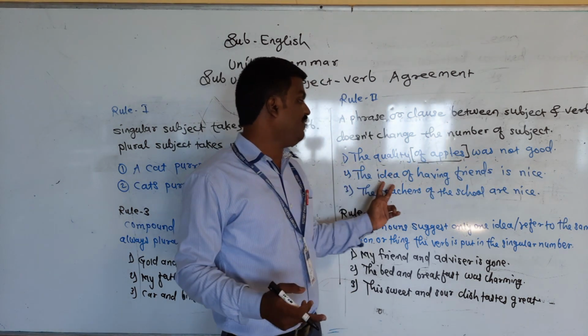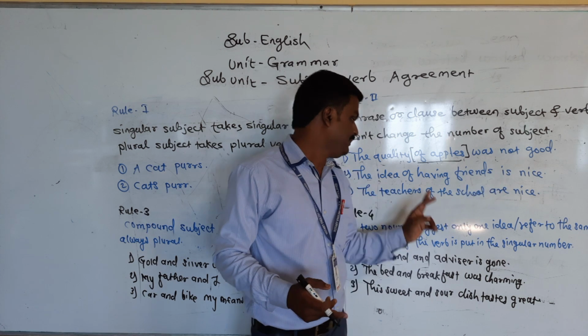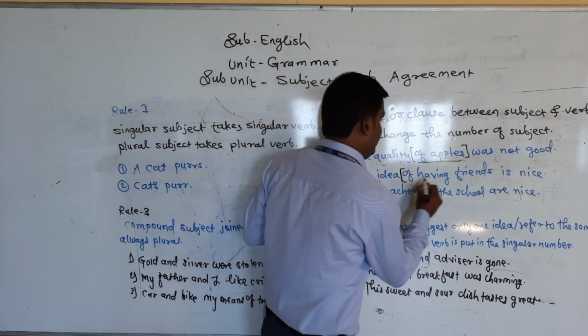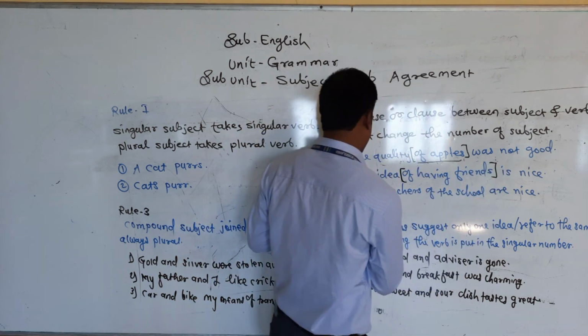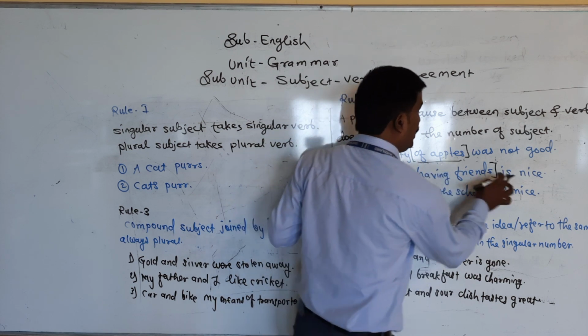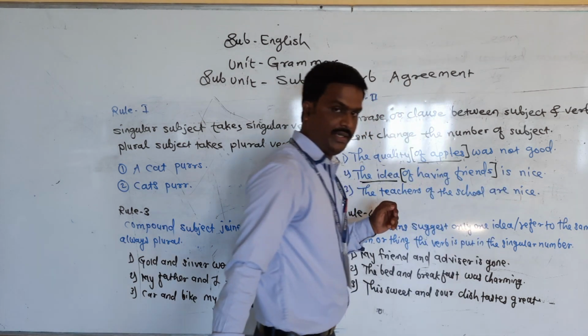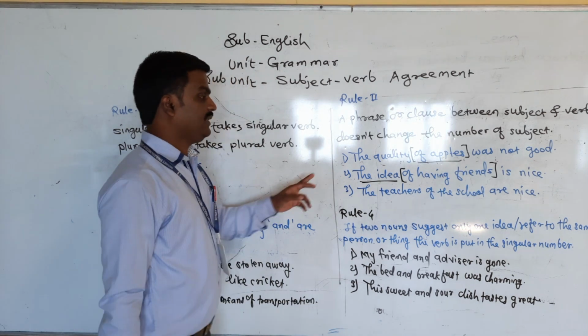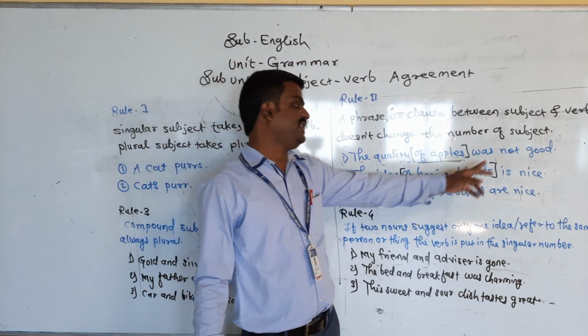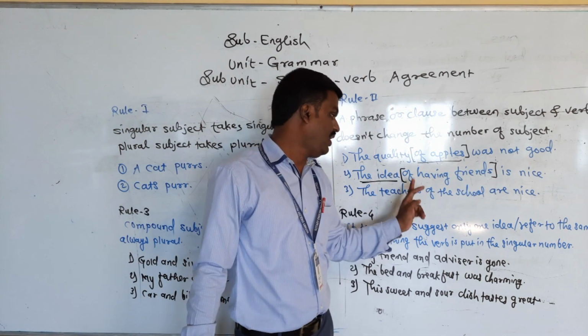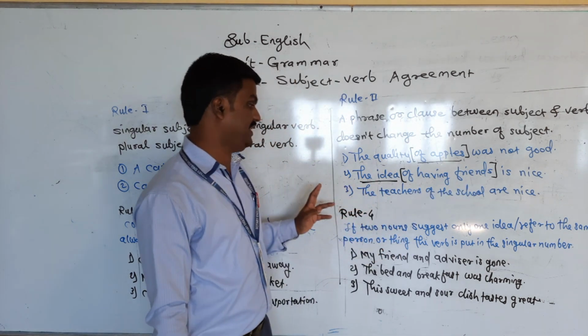Okay, the idea of having friends is mine. Of having friends, we are not talking about this. We are talking about an idea, so I use the word "is" here. Okay, the idea of having friends is nice. "Of having" is a prepositional phrase here.